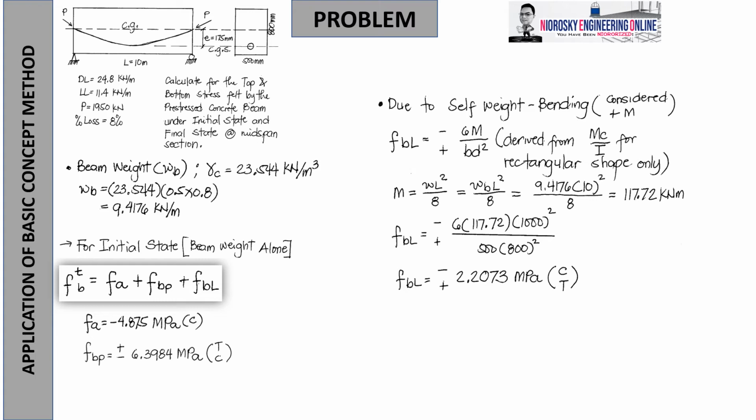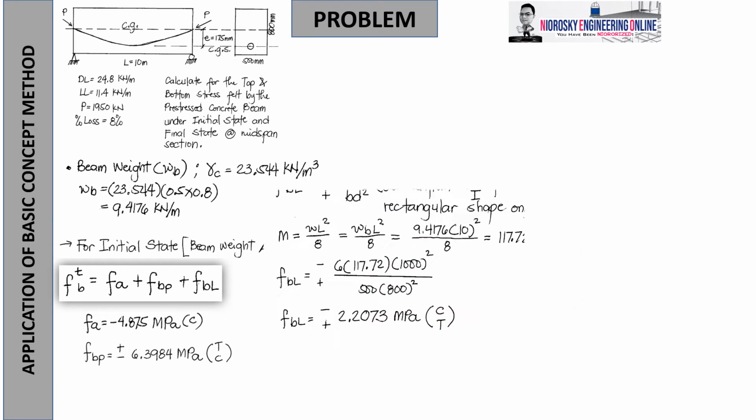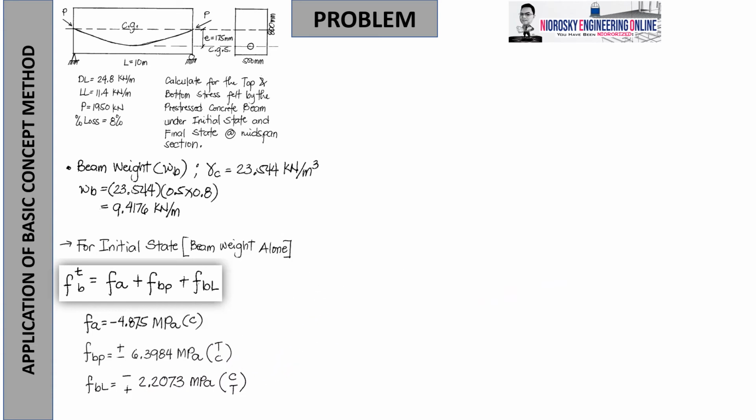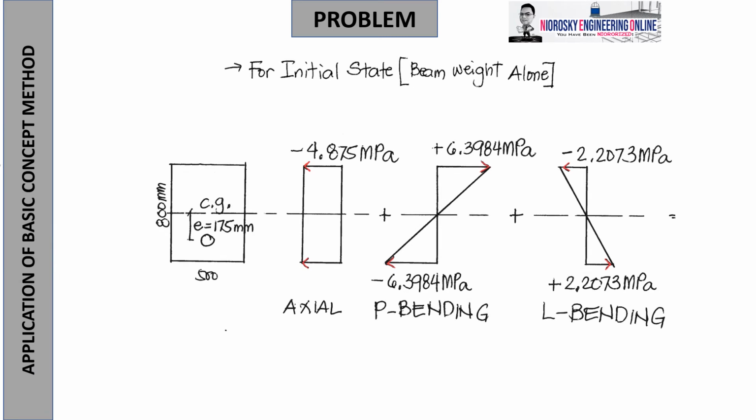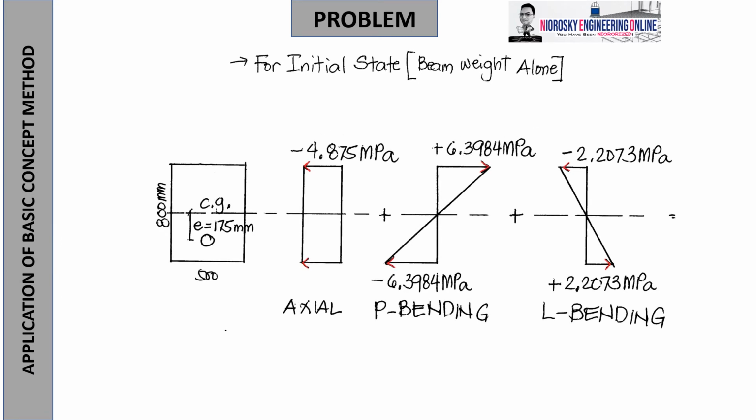So therefore, we will have 117.72 kilonewton meter. Applying it to the equation 6M over bd squared, you can find the value of 2.2073 megapascal, with compression above and tension below. So this would be our stress diagram when we convert that into a figure. It is good to draw this so we can better understand what is happening in the material.